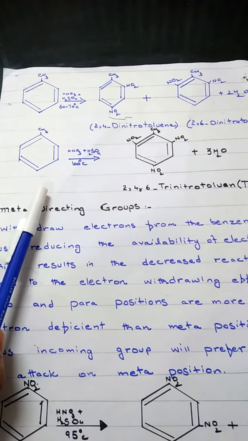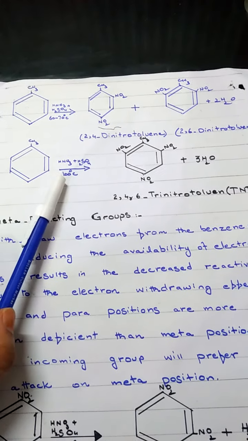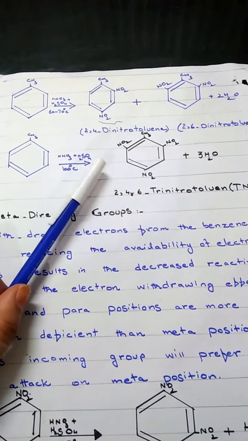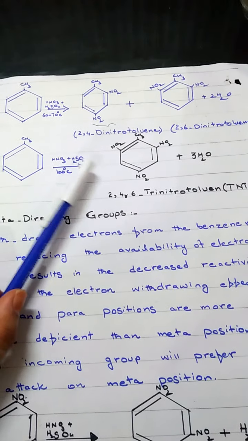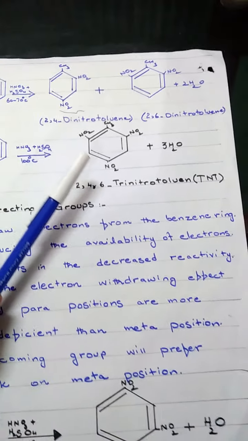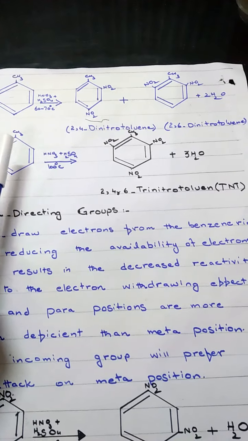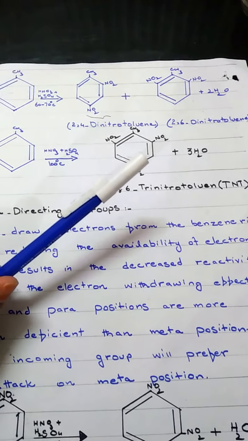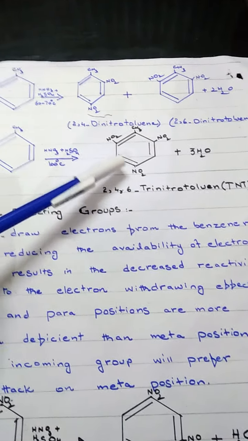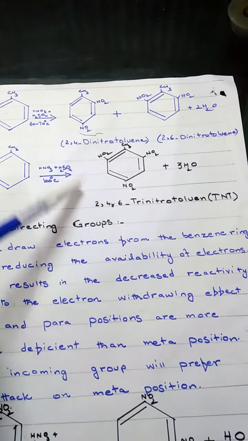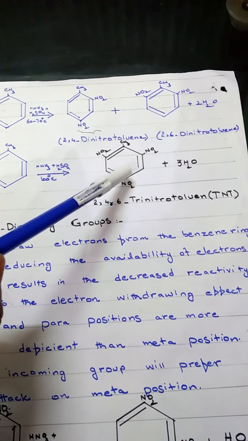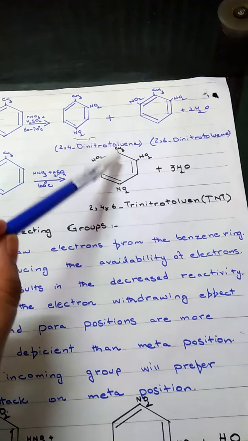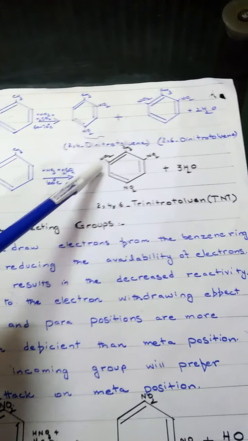If we change the conditions, temperature 100 degrees centigrade, nitric acid and sulfuric acid same, then this product is formed. The methyl group already present will direct the incoming nitro groups at more than two positions. Ortho, this is ortho, para, ortho. These are positions that numbering will start from here. 1, 2, 3, 4, 5, 6.